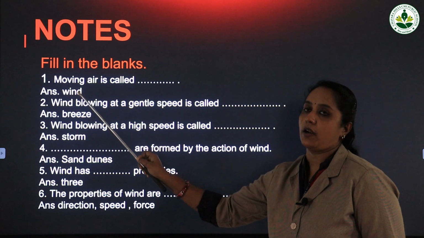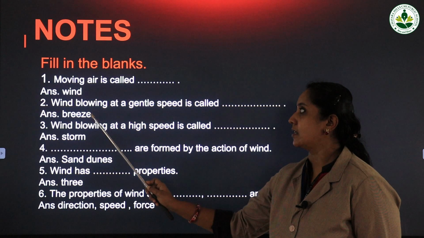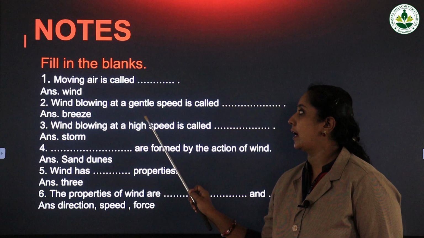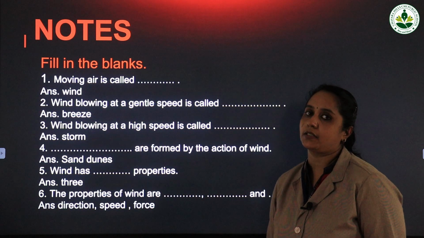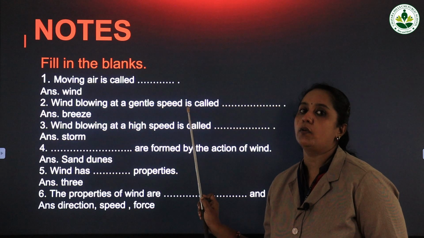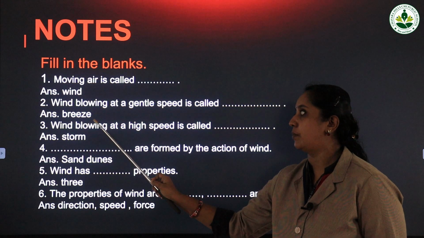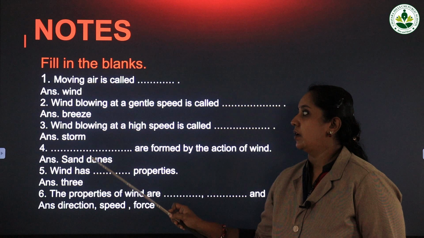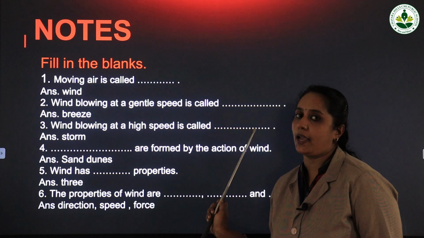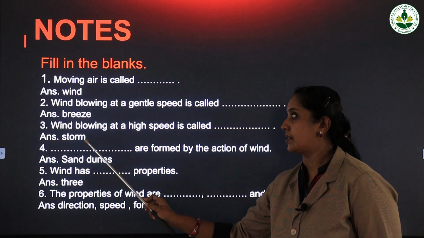Fill in the blanks. First one, moving air is called dash. What is the answer? Answer is wind. Second one, wind blowing at a gentle speed is called dash. Wind moving at a gentle speed, that is slow moving wind, that is called breeze. Answer is breeze. B-R-E-E-Z-E. Now the third question, wind blowing at high speed is called dash. What is the answer? Yes, it is the storm.